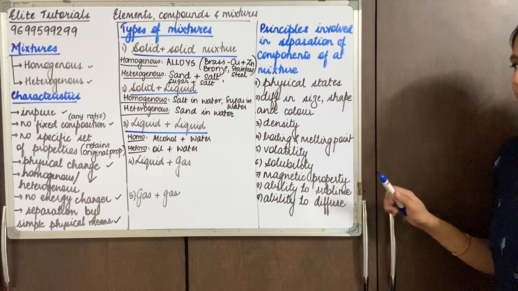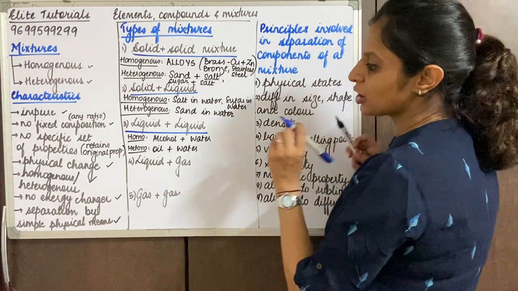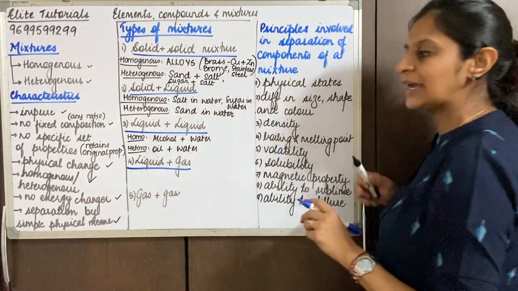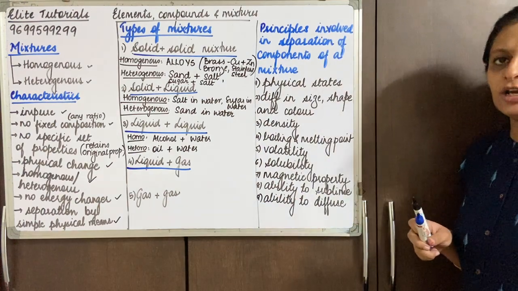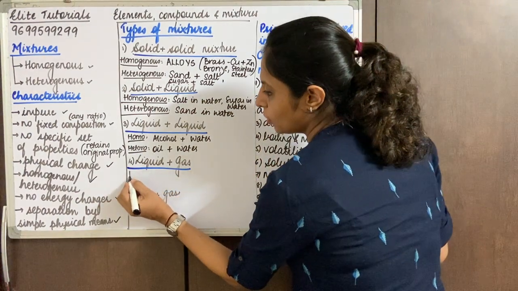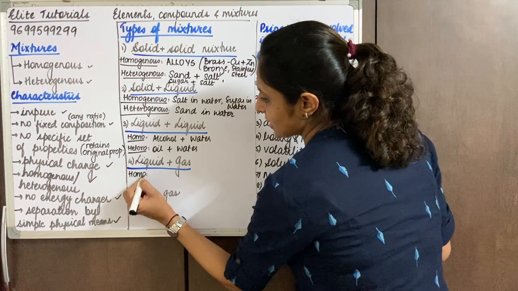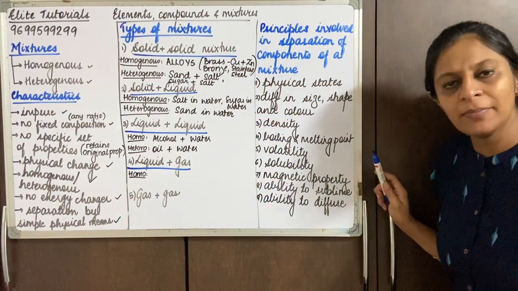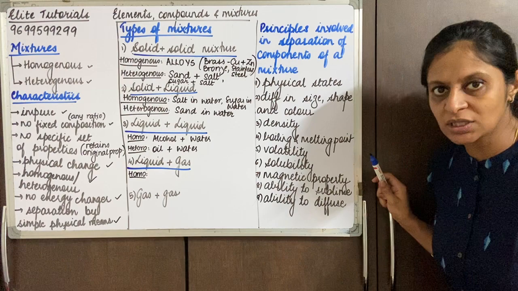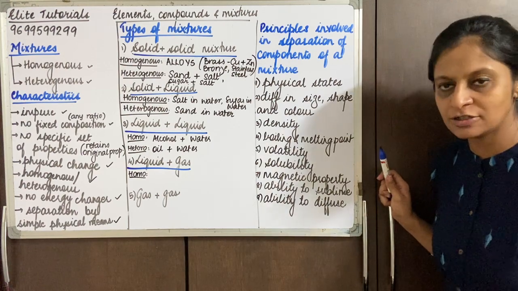Right? Okay. Now maybe liquid and gas. When we are talking about a homogeneous mixture of a liquid and gas, we say carbon dioxide that is dissolved in water under pressure, that is your aerated drinks.